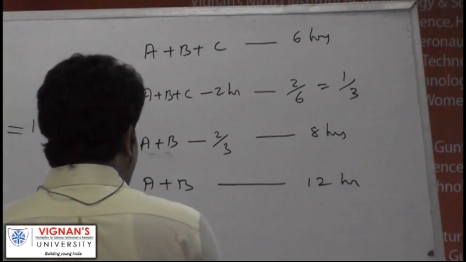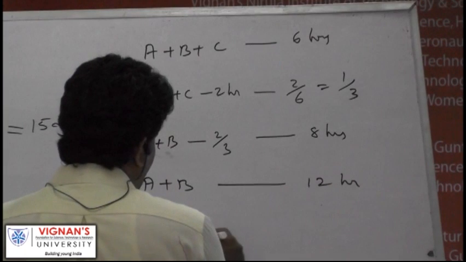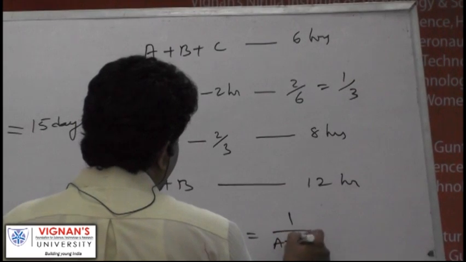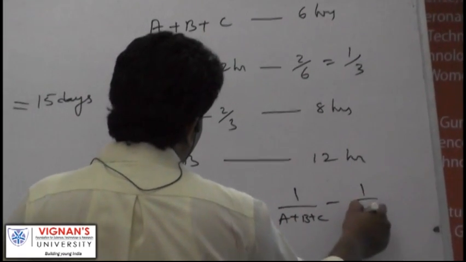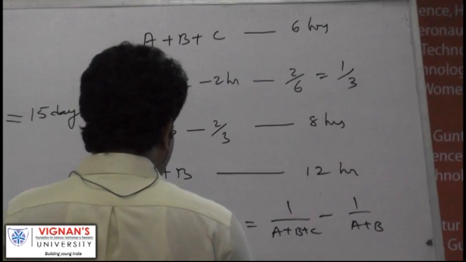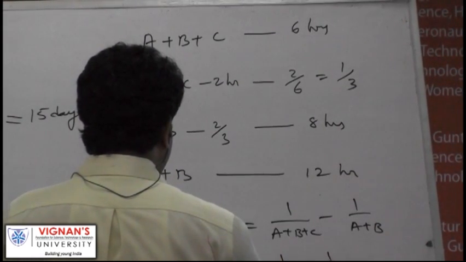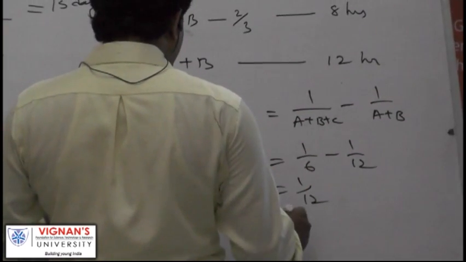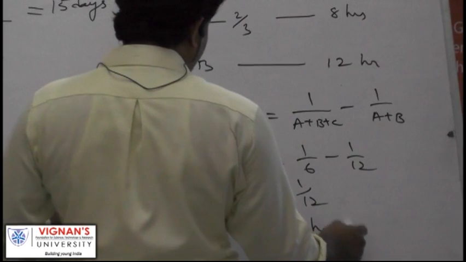Now C alone fills in what time? C alone, how to find out? 1 hour's work of A, B, C minus 1 hour's work of A and B. This is 1/6, this is 1/12. This is equal to 1/12, so C alone can fill it in 12 hours.